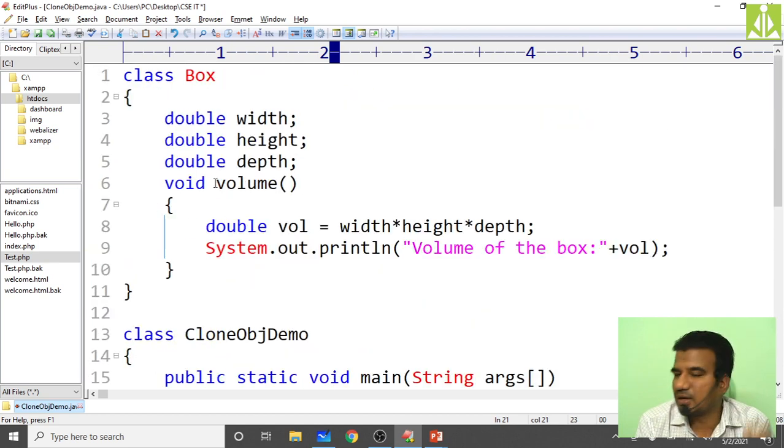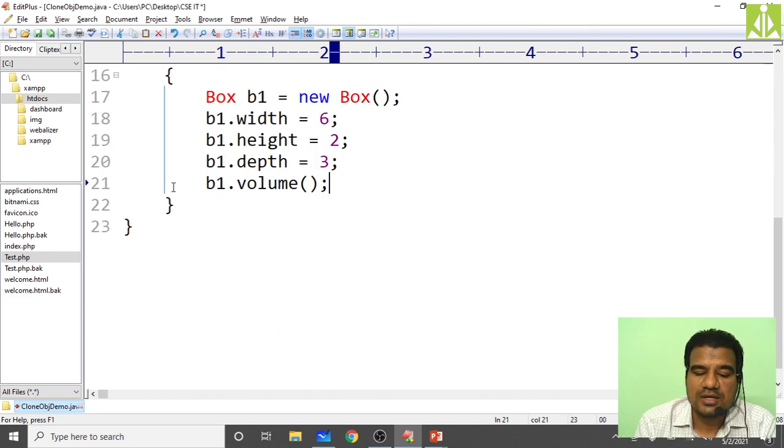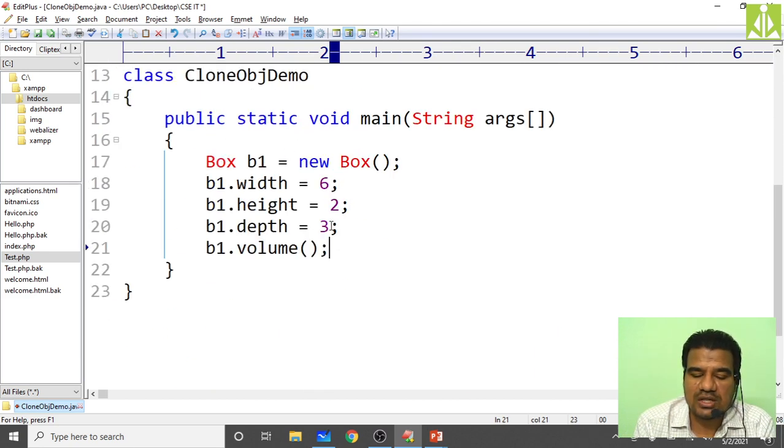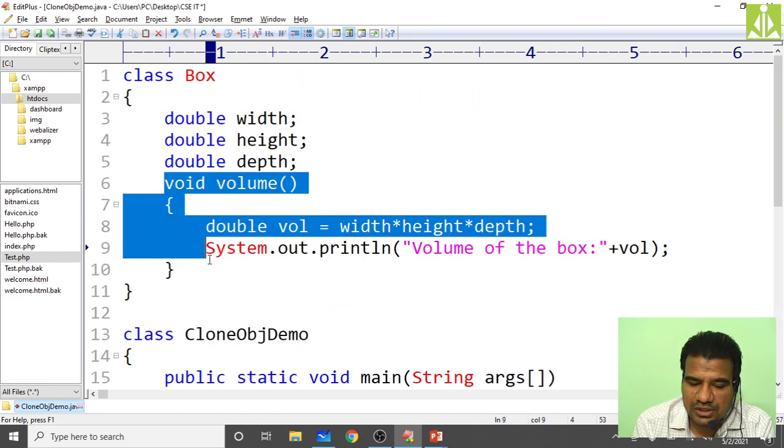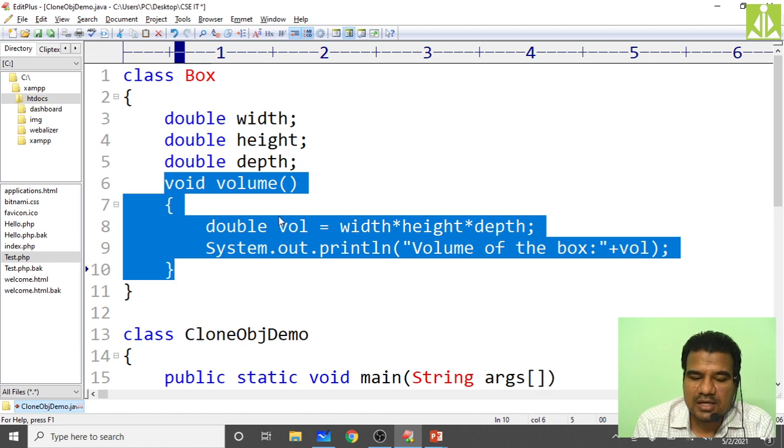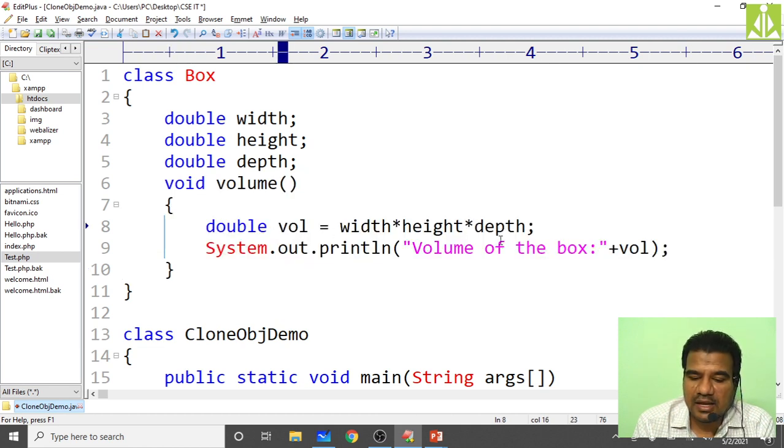It is a part of your class itself. So inside that class only we are calculating the volume. Here we just initialized all the variables, instance variables, and we are calling the method which is part of your class. So when you are calling that method, what will happen? Ultimately this method will be invoked with void as return type. Then it will calculate the volume using that same width, height and depth, and then it will print the volume on the output screen.